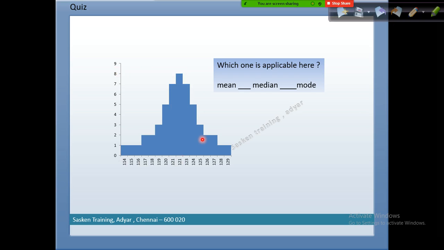But what kind of story, if you ask him to tell the story from this one? Let's say I am the CEO, I don't know the ABCs of statistics. You are my data scientist. And I have a few data analysts, they are not able to tell any story by looking at this. First of all, they don't know what a histogram is. They know bar chart, they know other charts, okay? But they don't know histogram. Now you are a data scientist, if you tell me, sir, by plotting this data, I can say the mean is equal to median is equal to mode. Do you think I'll be happy?